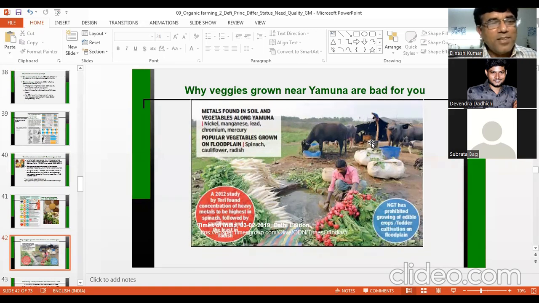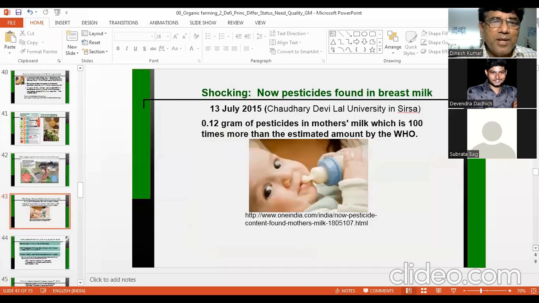So they are just concentrating the heavy metals further, and then they use the same water while they are selling on the thela. They use poor quality water, then they are adding some more pesticide or heavy metals to your vegetables. Imagine how much pesticide or heavy metals. And because of all these, mother's milk is also not safe.